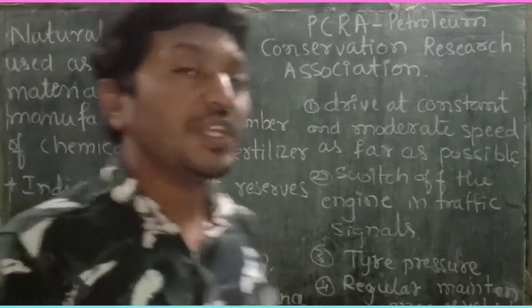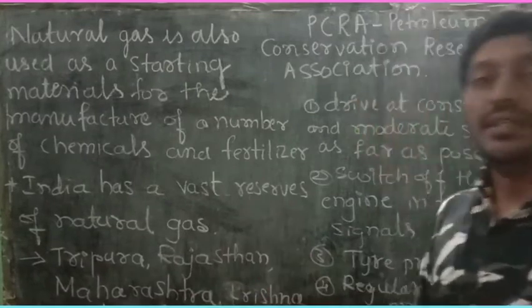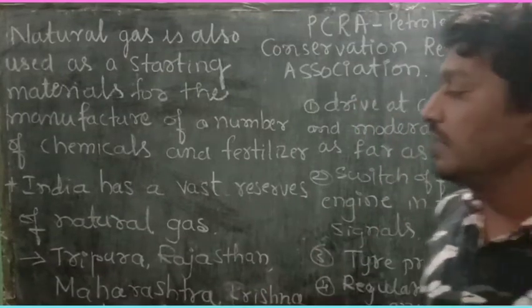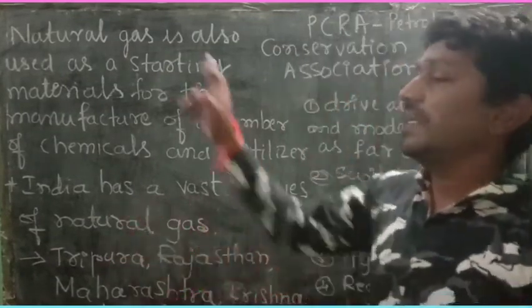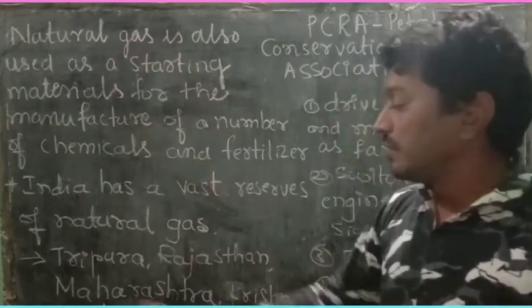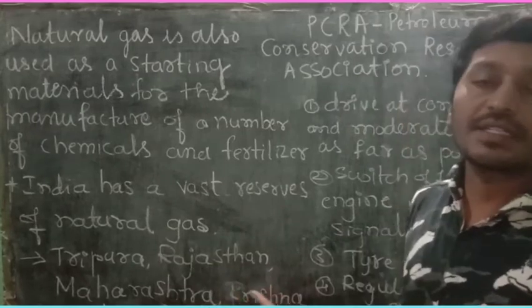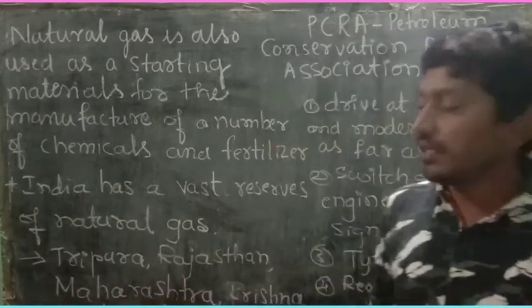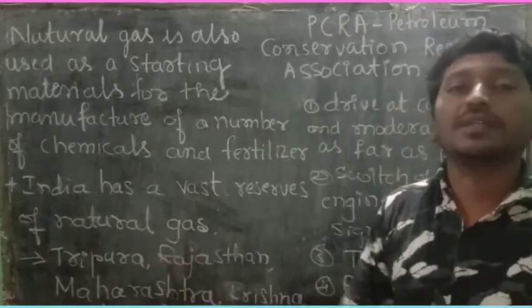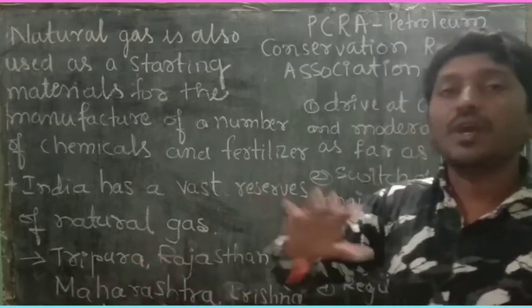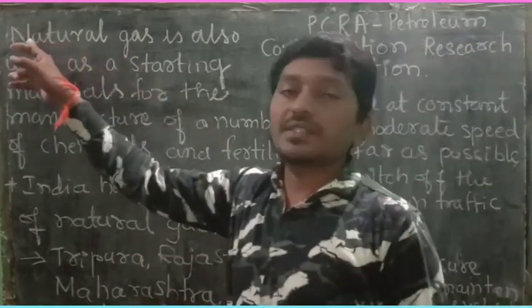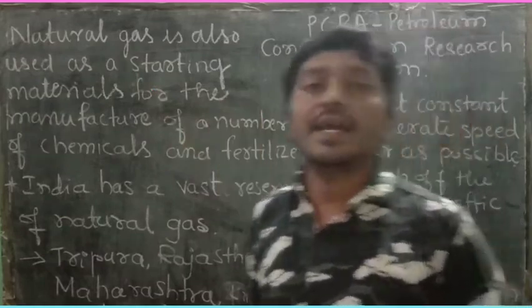The main places having reservoirs of natural gas are Tripura, Rajasthan, Maharashtra, and the Krishna and Godavari Delta. In these places of our country, we get the reservoirs of natural gas.